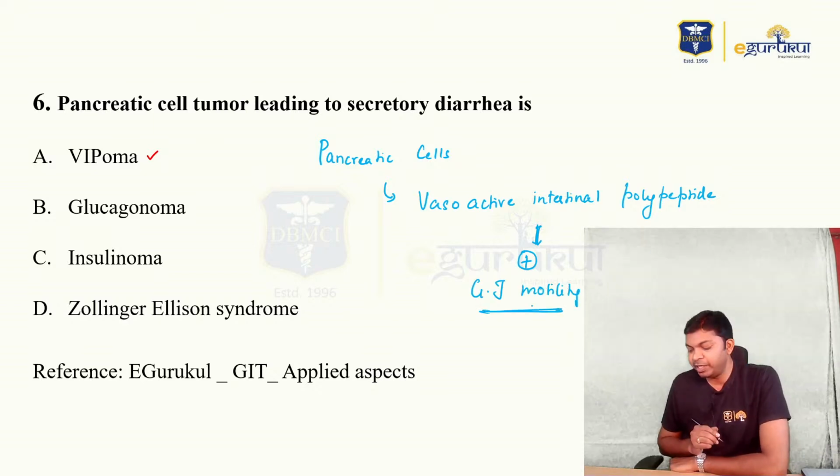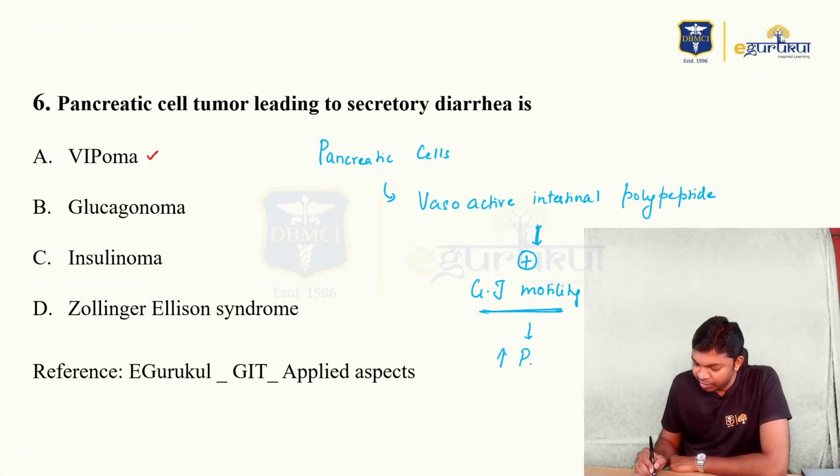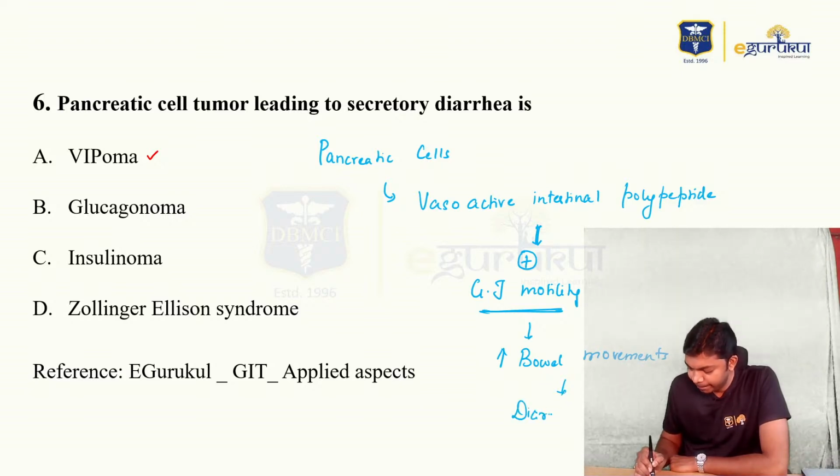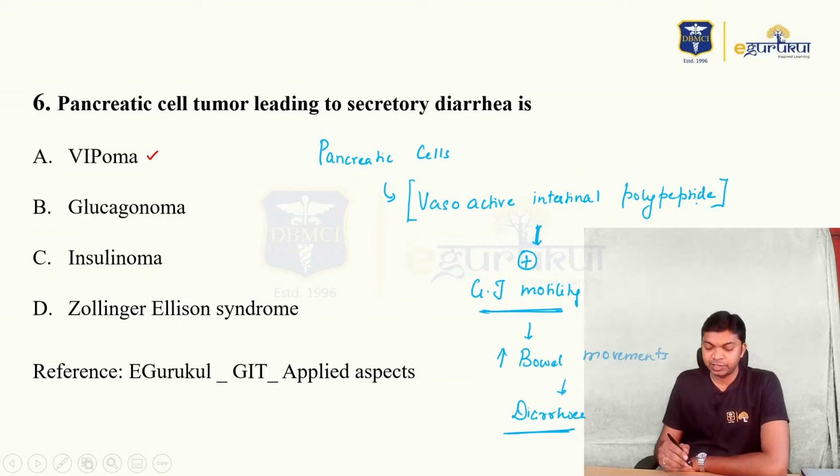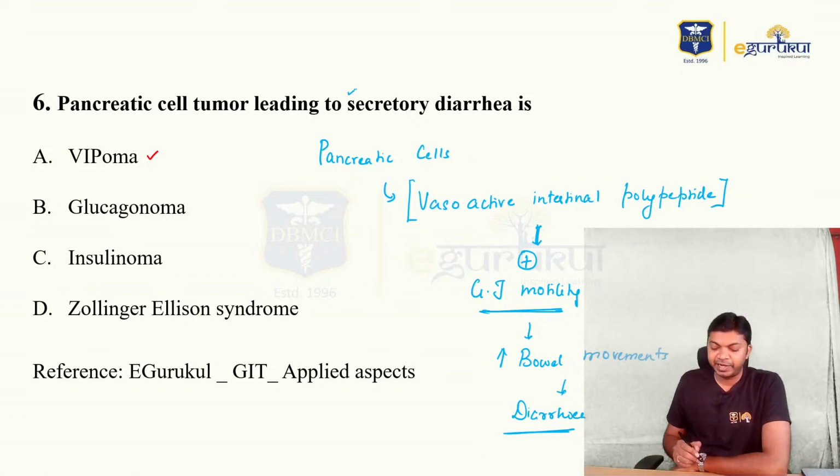And GI motility, once triggered, causes increased bowel movements, causing diarrhea, and that is how a vasoactive intestinal polypeptide secreting tumor of the pancreas leads to secretory diarrhea, doctors.